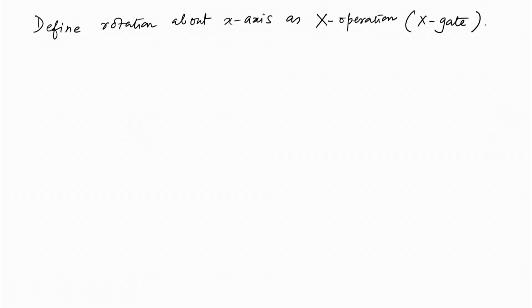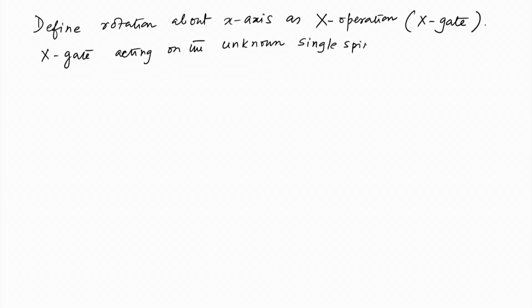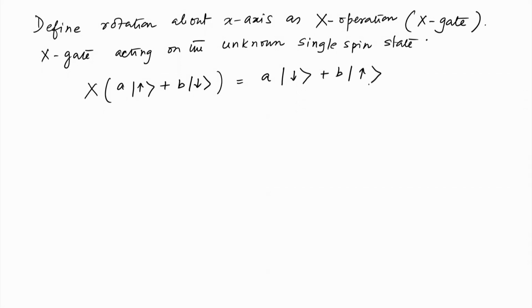Then the X gate acting on the unknown single spin state, X on A up plus B down, and the reason we call it an unknown state is that these A's and B's are unknown amplitudes or unknown coefficients, will become A down plus B up.